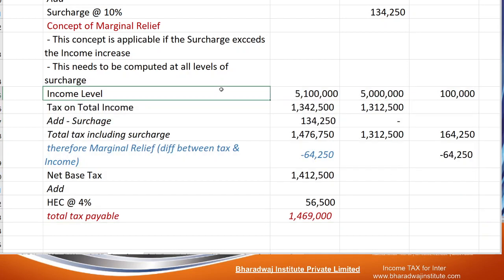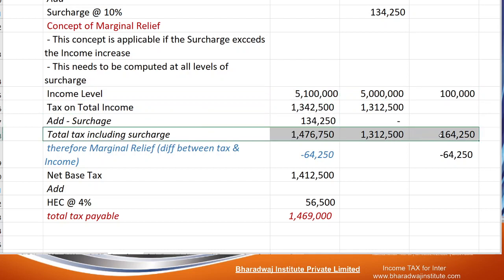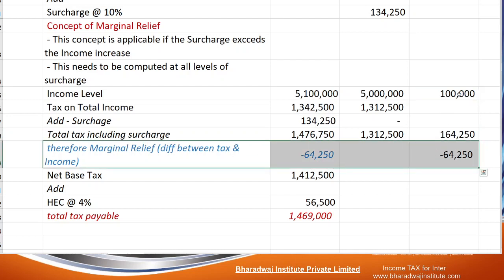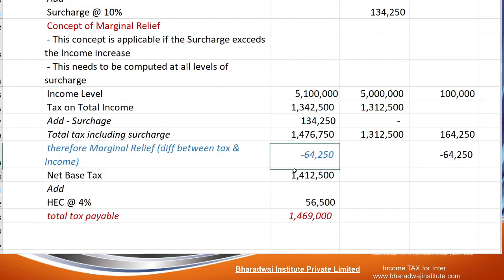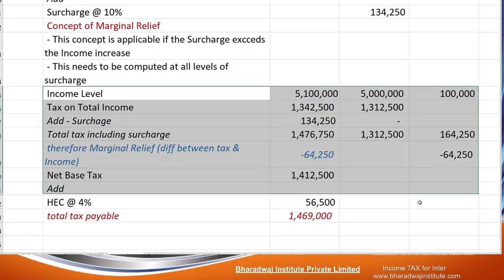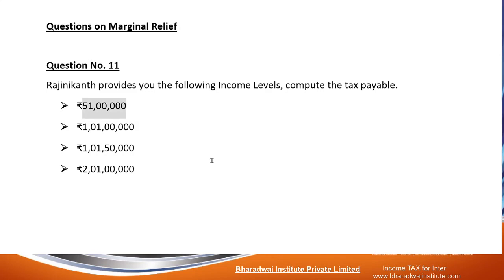Once again, I repeat for your understanding. Income is more by 1 lakh. Since income exceeds 50 lakhs, here surcharge is applicable. Increase in income tax is more than increase in income. So the difference you adjust and pay the balance. Try to do the next case.